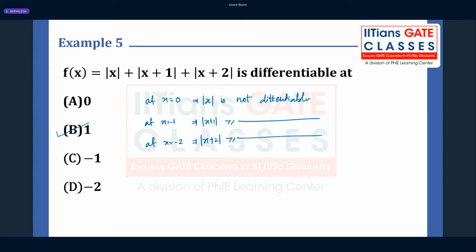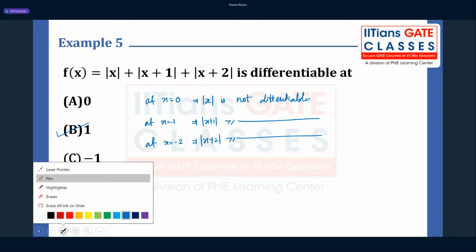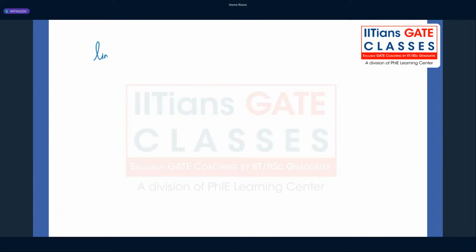If I give you a certain function and x tends to 0, put the value of x equal to 0 and you can solve it. Limit x tends to a of f of x, the answer is f of a. You will put x is equal to a and write the answer.